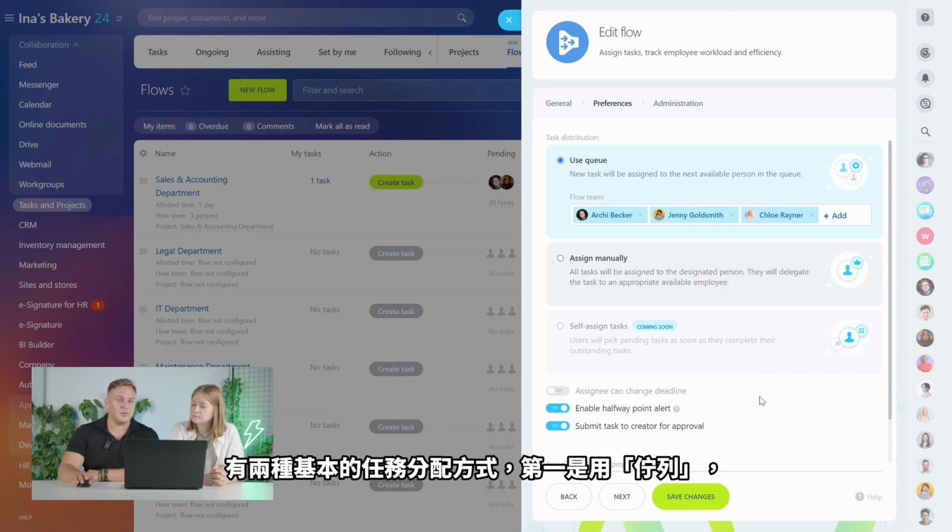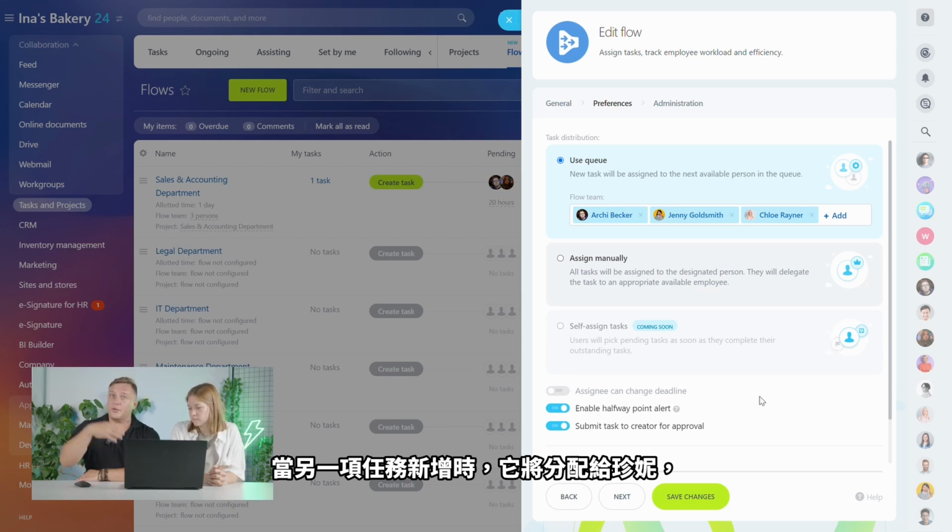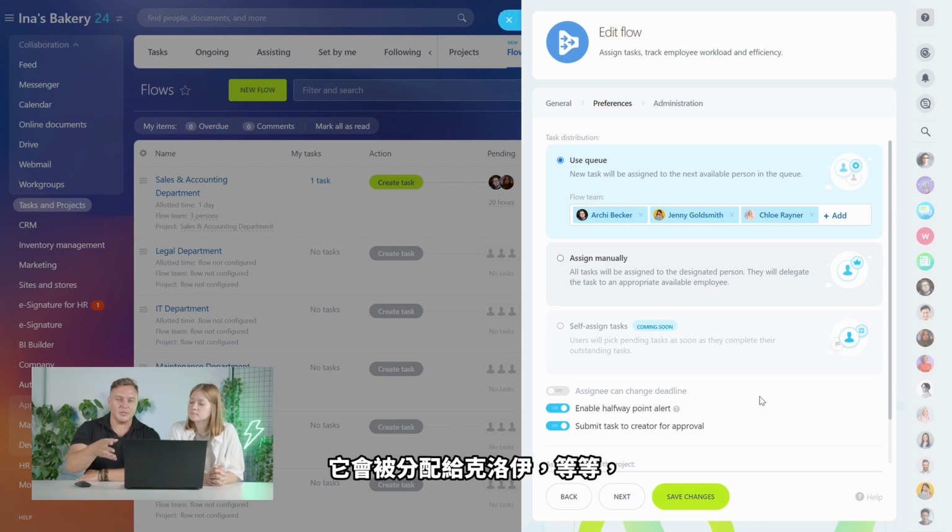And here you have 2 basic ways of task distribution. The first one is using queue. And again, like I said, that means that if Archie Becker here is busy working on a task, another task will be assigned to Jenny Goldsmith. And if she's busy, it will be assigned to Chloe Rayner, and so on, right? This way, everyone will be equally busy, right? And they will be able to work more efficiently.